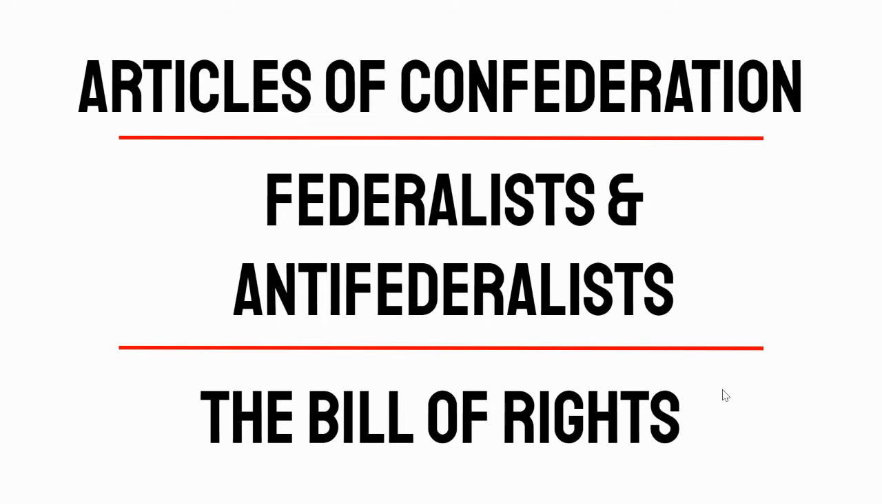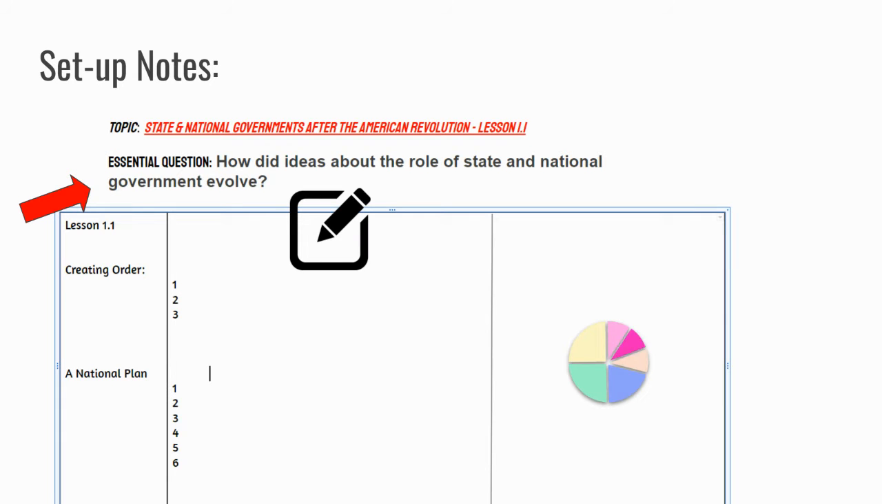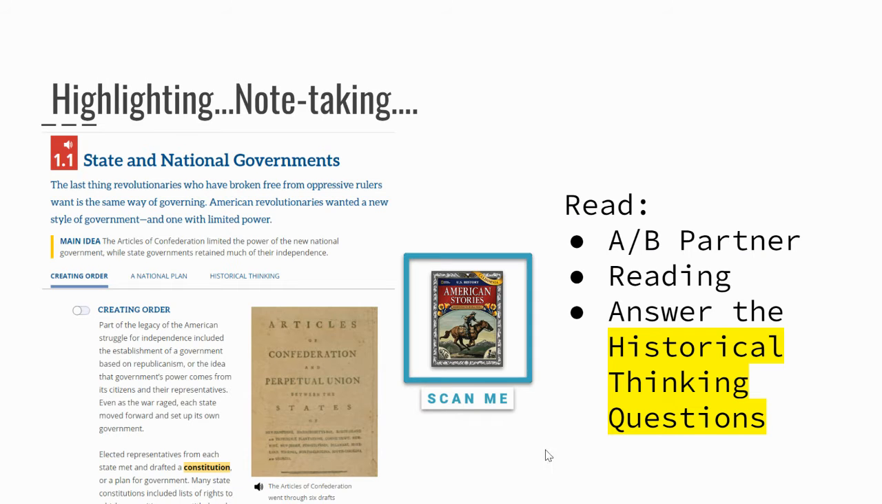And then the notes for today are from Chapter 7, 1.1. All right. So let's get to that. So remember, we set these notes up, I think, on a previous video. But in case you did not get them, okay, they're right here. We're creating order and the national plan, and you should have 1, 2, 3, and 1, 2, 3, 1 through 6. All right, so we did our reading in class. We answered the historical thinking questions for Chapter 7, 1.1.